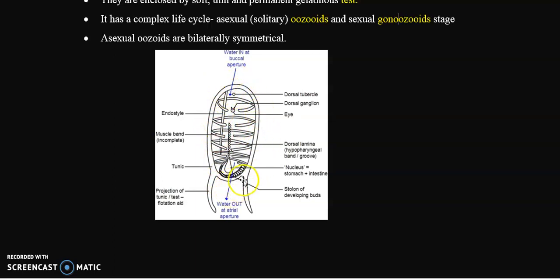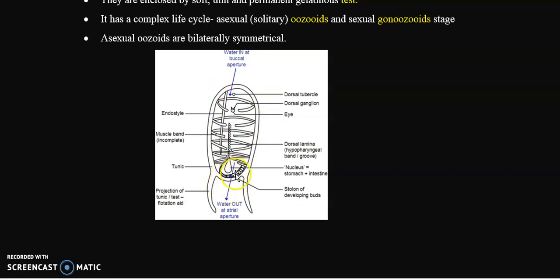The peculiar feature of this asexual oozoid is that it doesn't possess gonads. Gonads are absent because they are asexual stages, right? So this is a typical oozoid stage, and you can find these structures are muscle bands. This is a muscle band. In the oozoid stage, this organism has a large number of muscle bands.